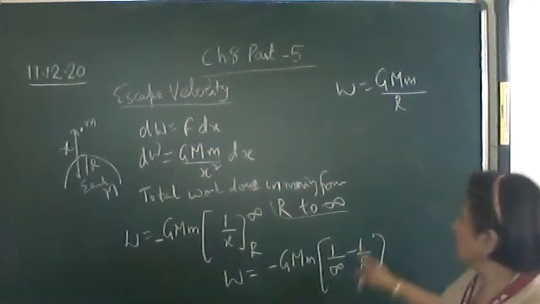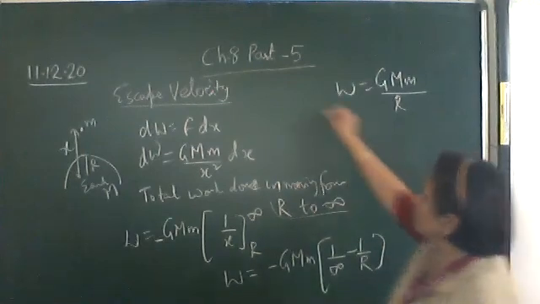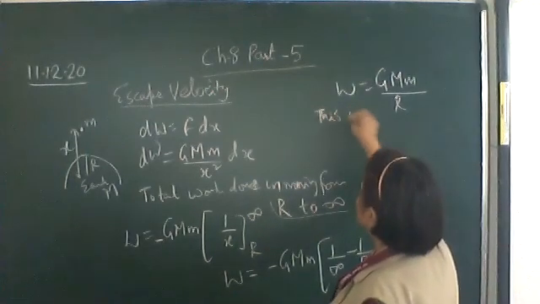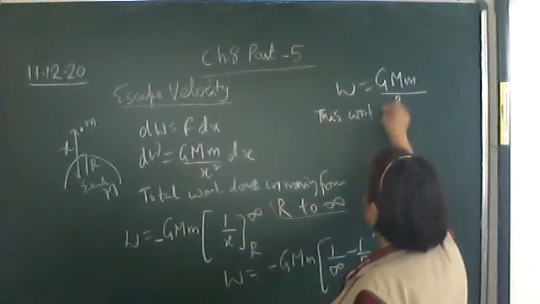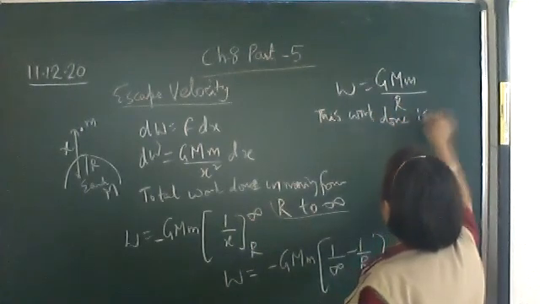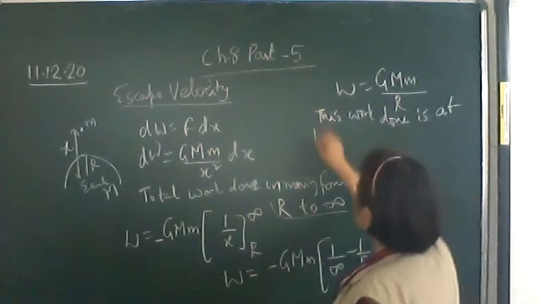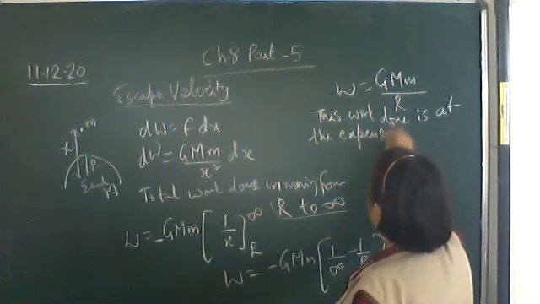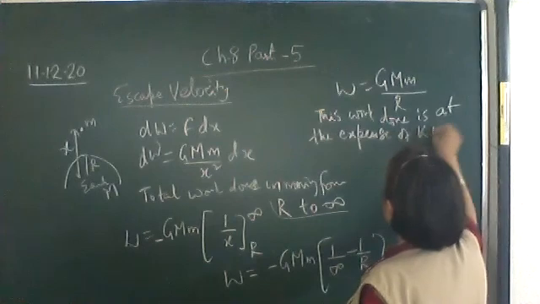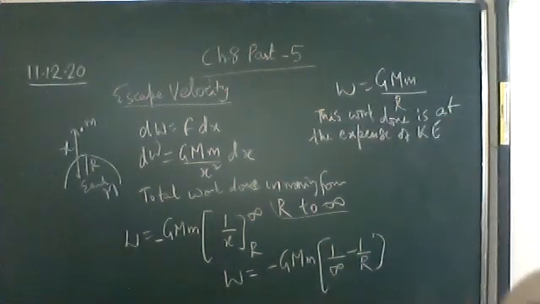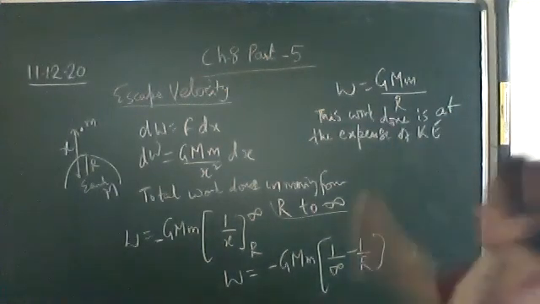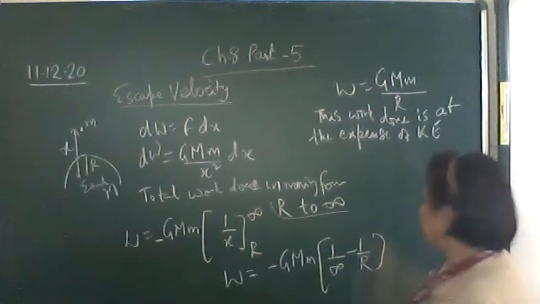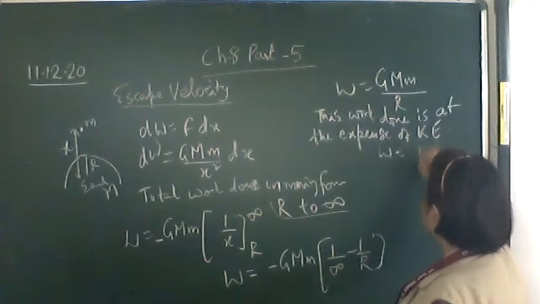So write down: this work done is at the expense of kinetic energy. That is, this work done will be equal to kinetic energy.